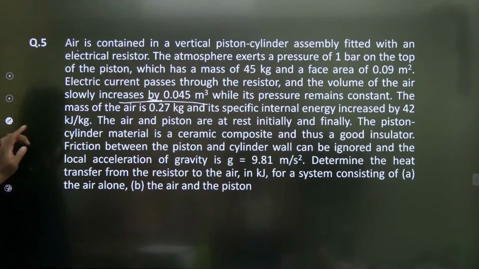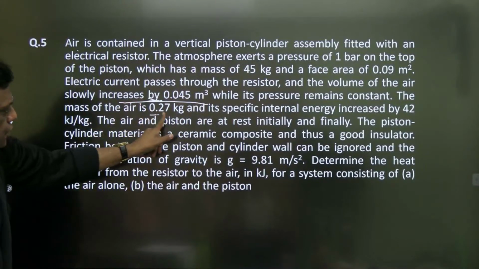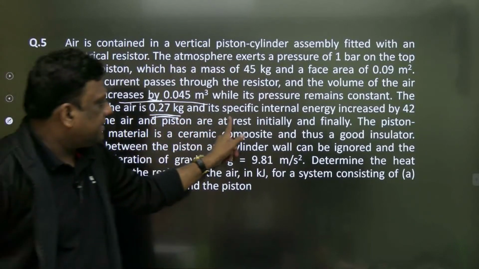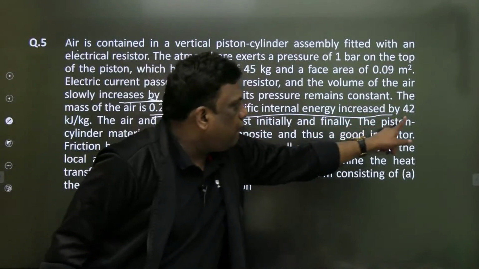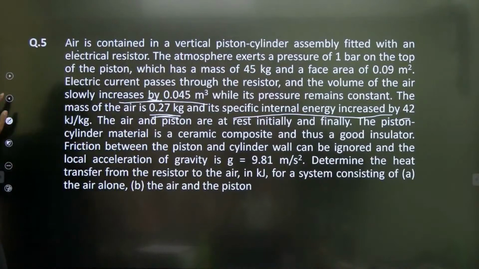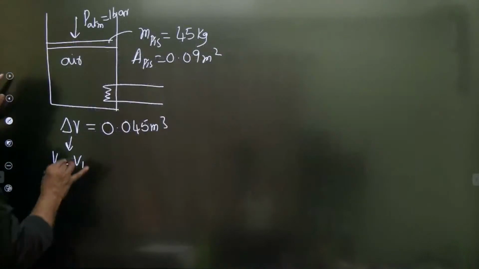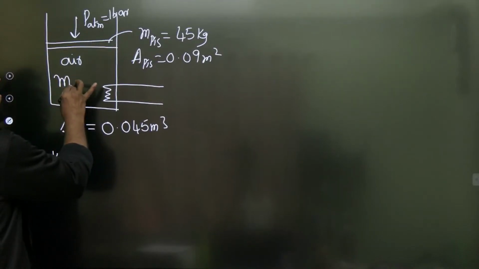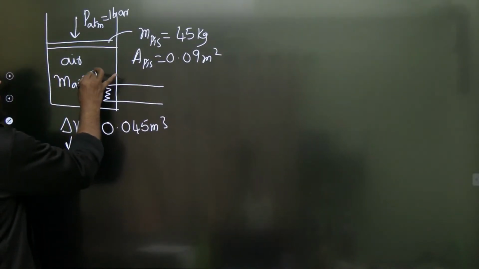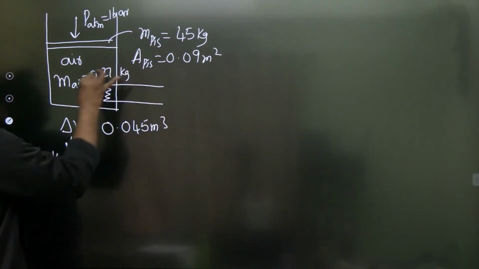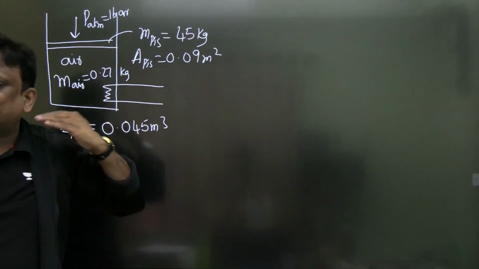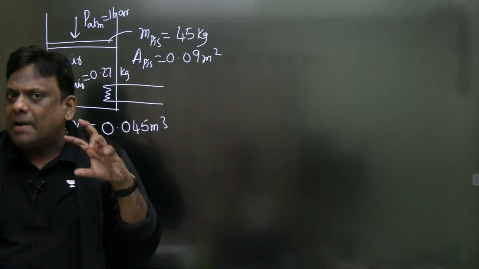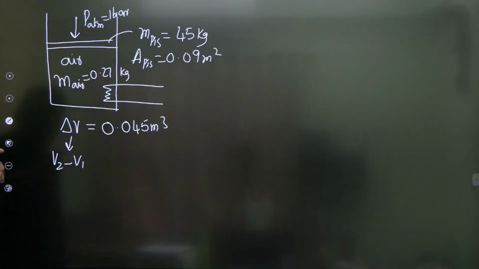The mass of air is 0.27 kilogram and the specific internal energy increases by 42 kilojoule per kg. So air mass is 0.27 kilogram, and do not get confused between piston mass and air mass. Piston mass is 45 kilogram and air mass is 0.27 kilogram, right?